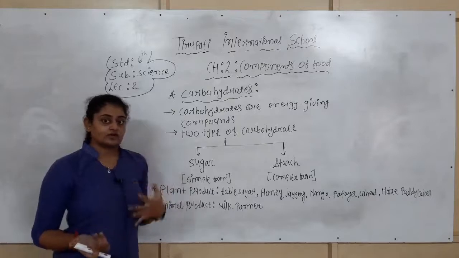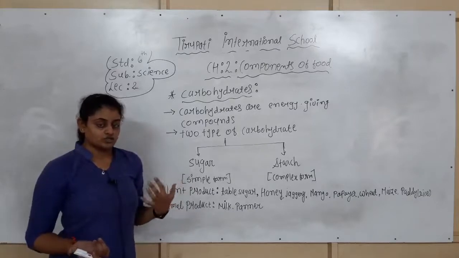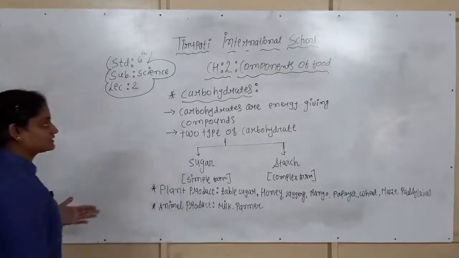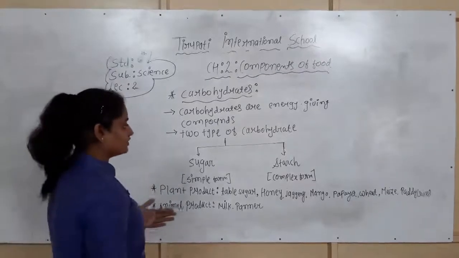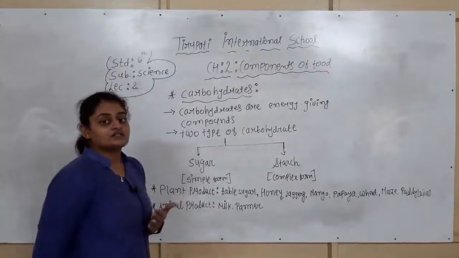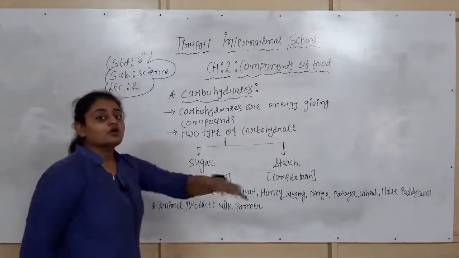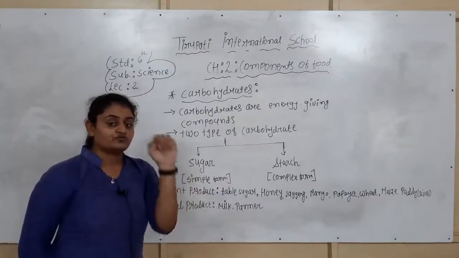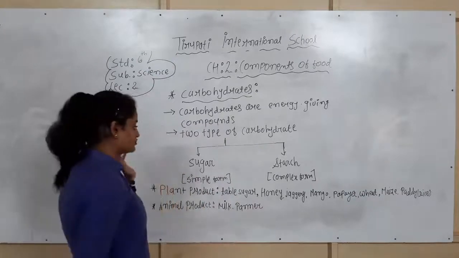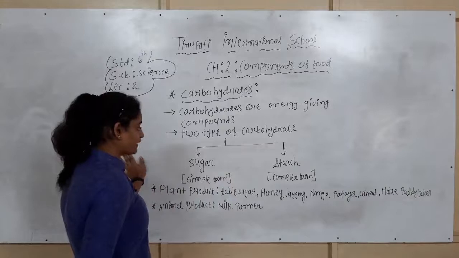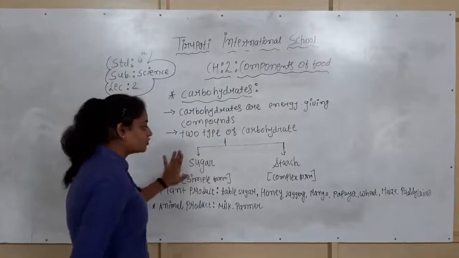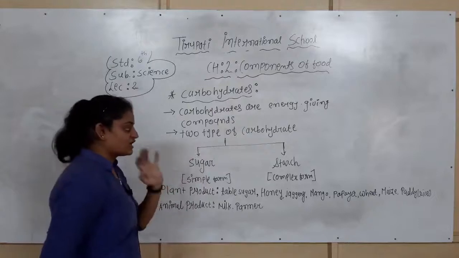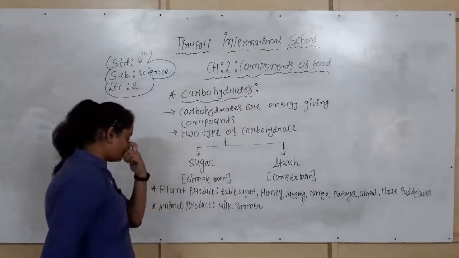These carbohydrates go inside our body and produce the energy. As we discussed, carbohydrates are energy giving compounds. They provide us energy, so if we need energy to do any work, we have to consume carbohydrate foods. Now, what are the two types of the carbohydrates? First one is the sugar and second one is the starch. Sugar is the simple form and starch is the complex form.